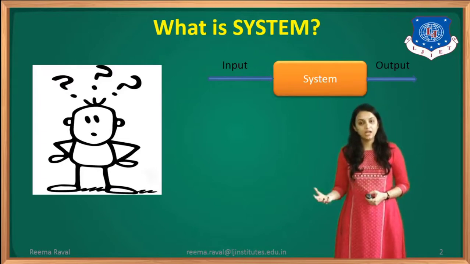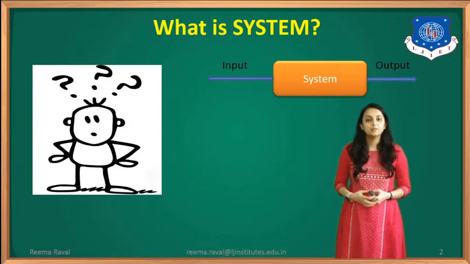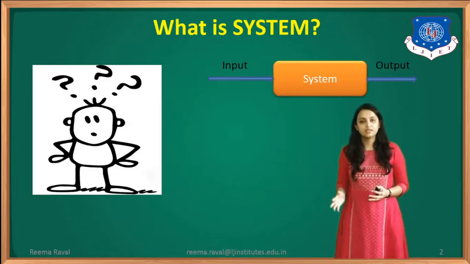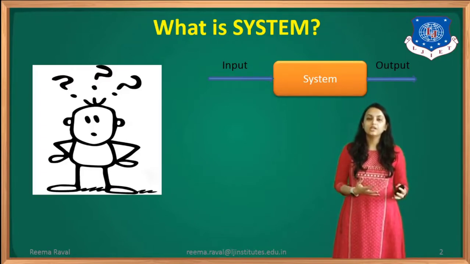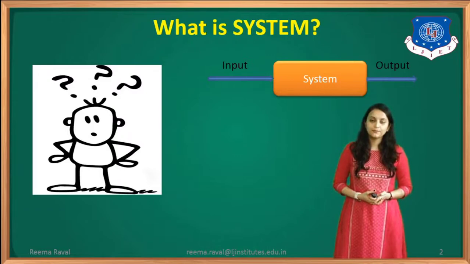Now, this system can be of any type. It can be a communication system, it can be a mathematical system, it can be a digital signal processing system, or any such system to which the input is given and from which the desired output with desired features is obtained. Okay?